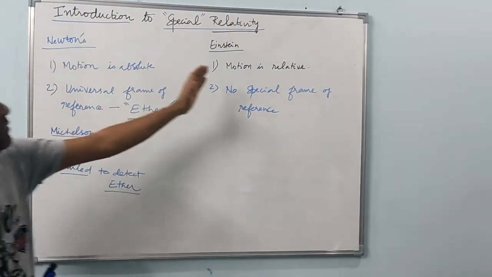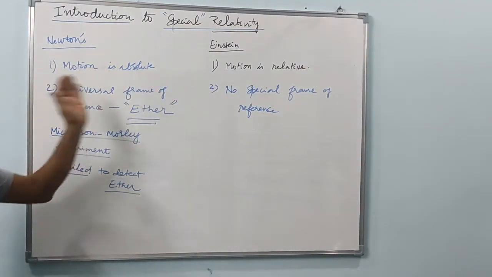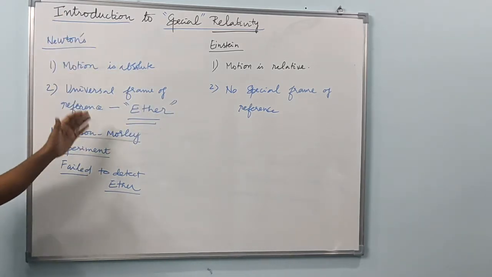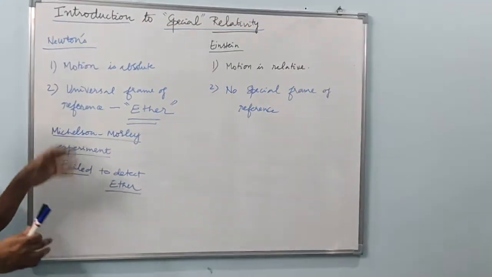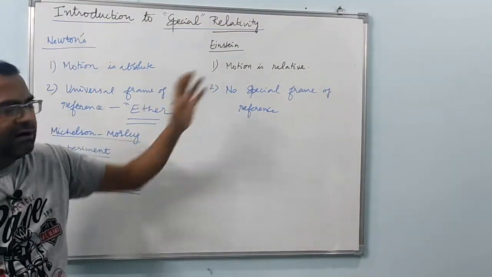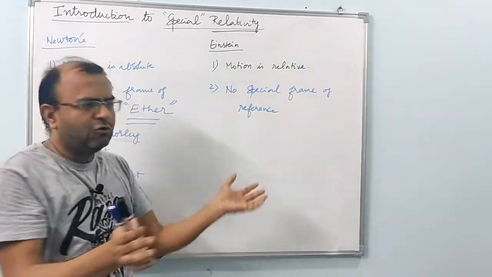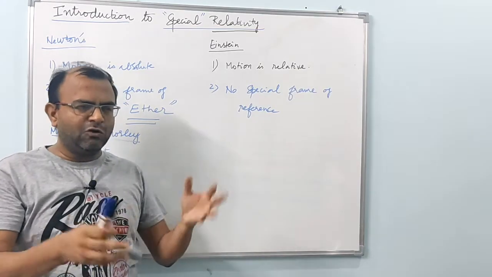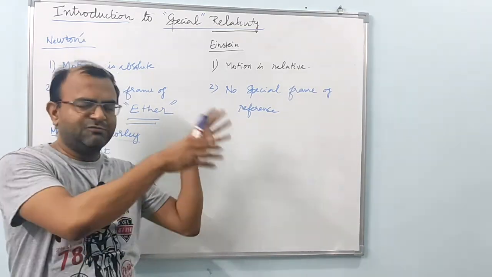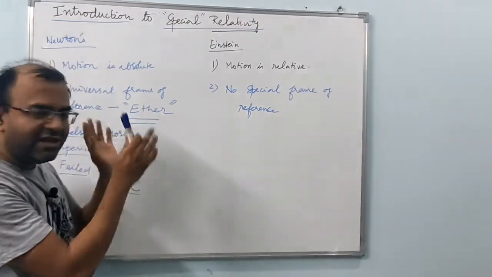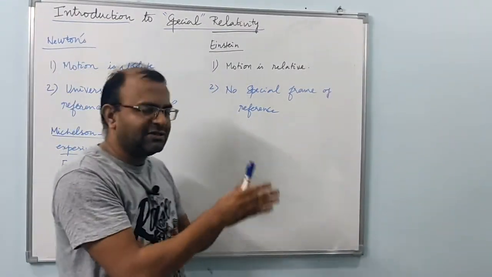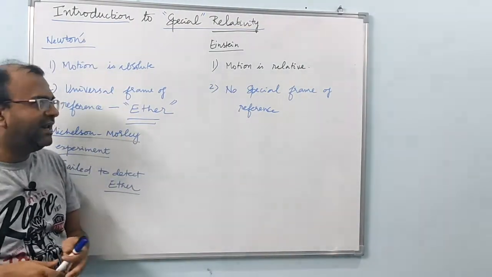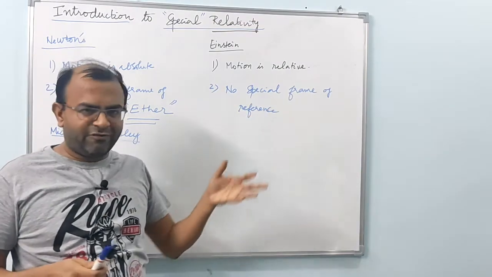So you can now compare Newton's and Einstein's relativity ideas. Newton and his followers had this concept that motion could be absolute and that there could be a universal frame of reference, whereas Einstein brought the idea that all motion is relative. No special frame of reference. That means you could explain the motion of any object in this universe with respect to any frame of reference fixed to anything else. So there is nothing like a special frame of reference with respect to which all other motion could be explained.